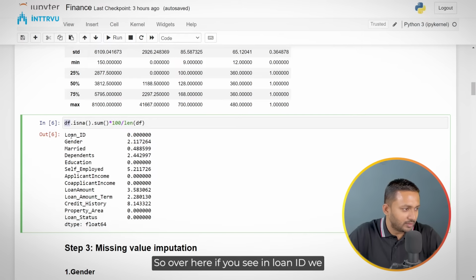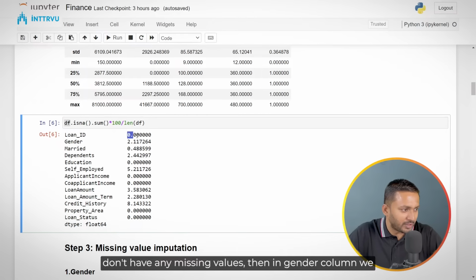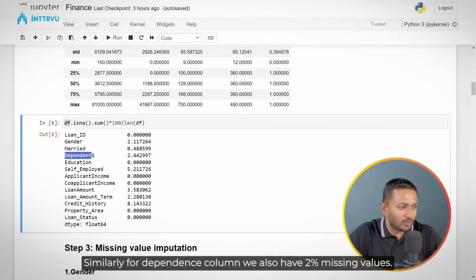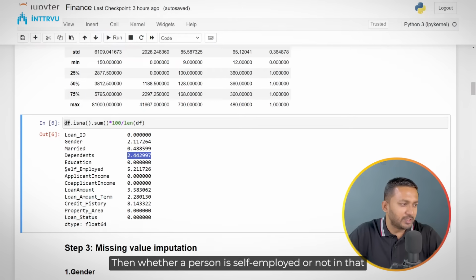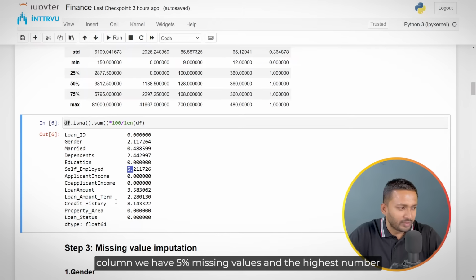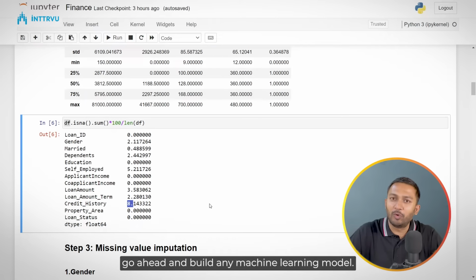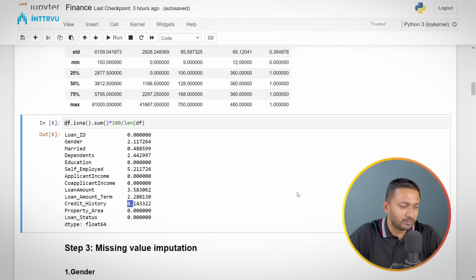Over here, if you see in loan ID, we don't have any missing values. Then in the gender column, we have around 2% missing values. Similarly for the dependents column, we also have 2% missing values. Then for whether a person is self-employed or not, in that column we have 5% missing values. And the highest number of missing values are in credit history, which is 8%. So basically we have a few columns where we have missing values. So we'd have to handle those missing values before we go ahead and build any machine learning model.